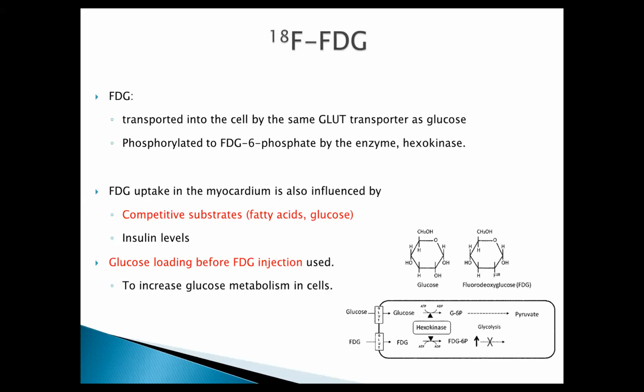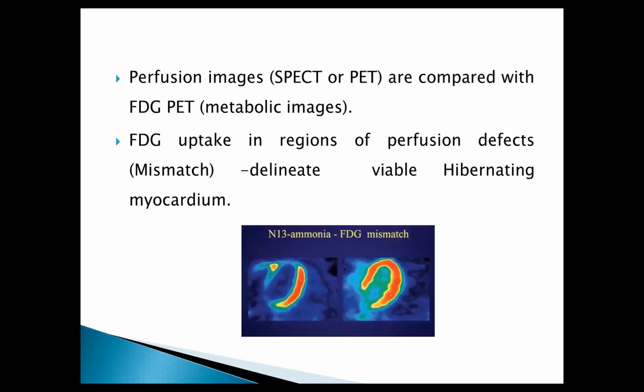But for myocardium, fatty acid and glucose are both substrates. So we have to create conditions in which glucose is used more by the myocytes. We use glucose loading before the FDG, so that more glucose and FDG get pushed into the cell and we can trace the metabolism.